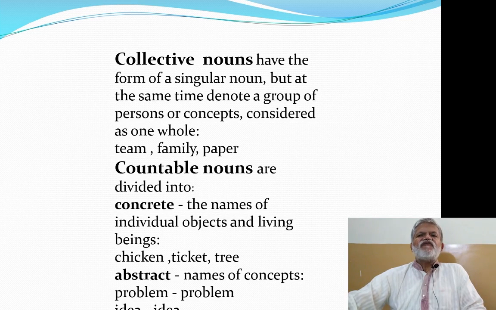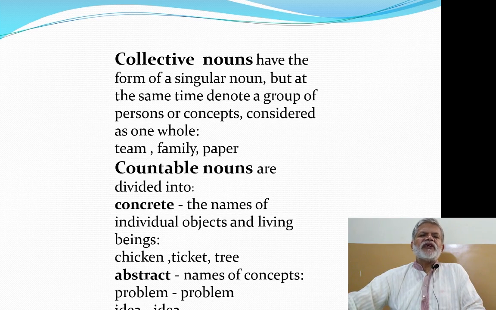Collective nouns have the form of singular noun. They are, as a word, singular, but at the same time denote a group of persons or concepts considered as one whole. However, when we use them, we actually use them for a group of persons, things, ideas, concepts, and those persons, concepts, etc. are considered as one whole. They are considered as one.